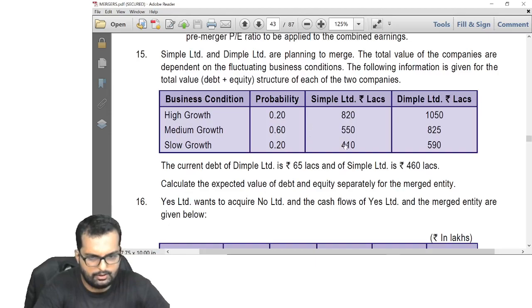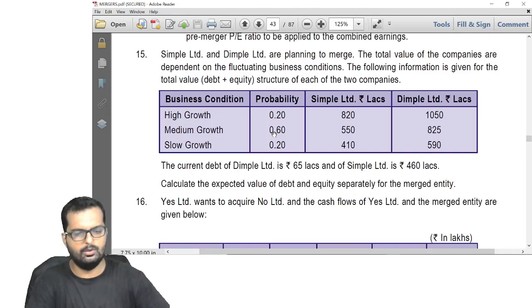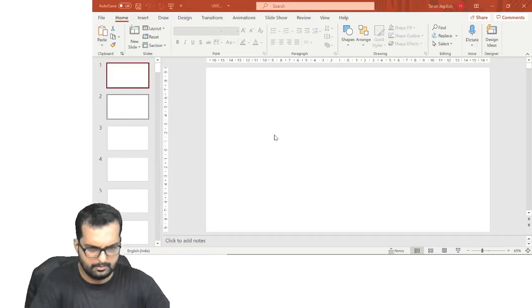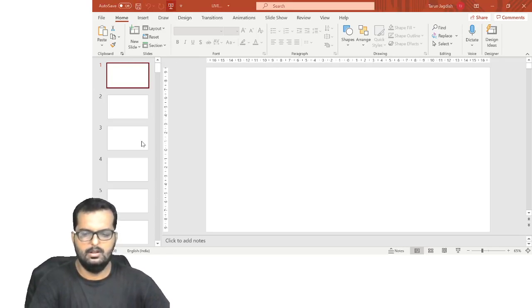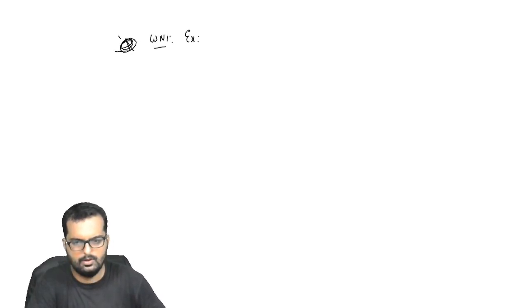Okay, so friends, first what we will do is we have the outcomes and we have the probability. From this, can I find out the expected value? Okay, so I'll write down working note number 1, expected value.